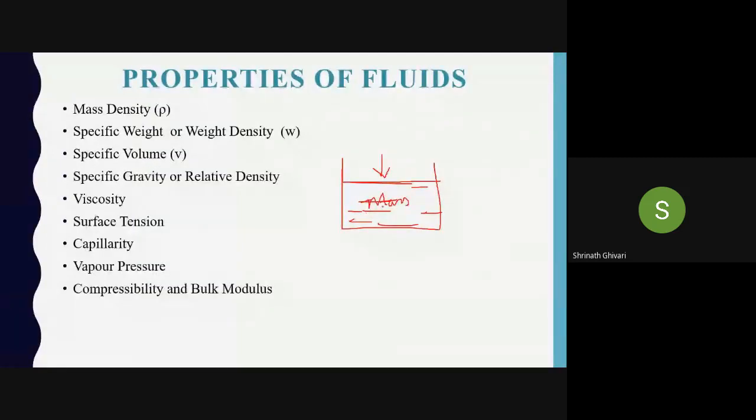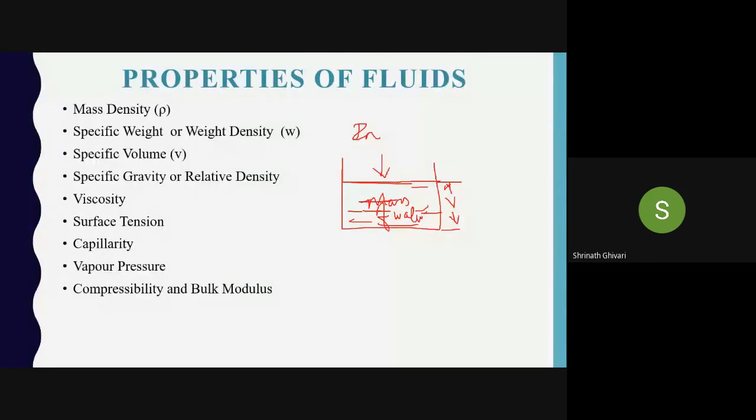Water is incompressible. The mass of water has some volume in the container, so there is always a density. We can calculate density.